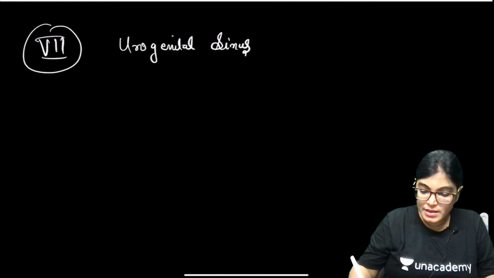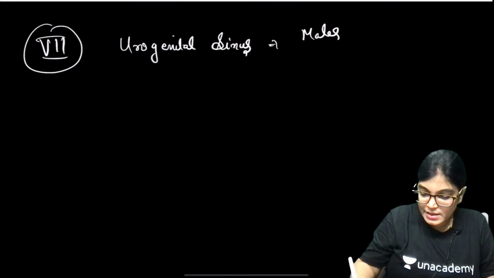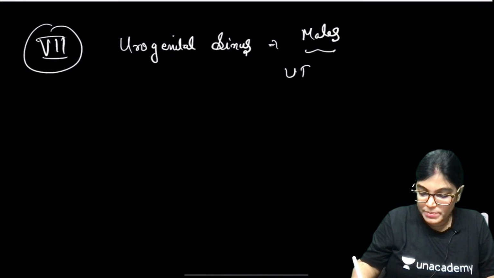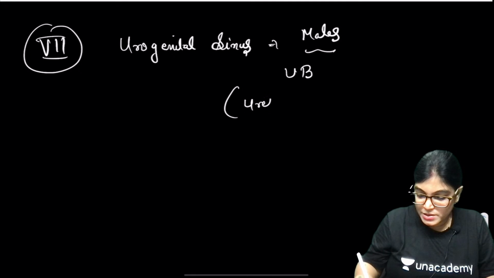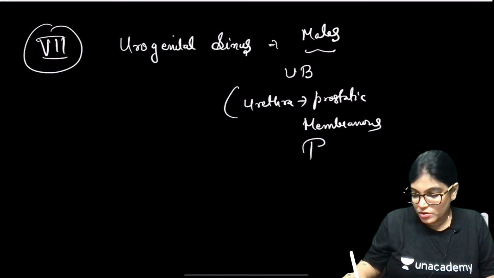Urogenital sinus. In case of males it gives rise to the urinary bladder and parts of the urethra, that is the prostatic part, membranous part, and penile part.